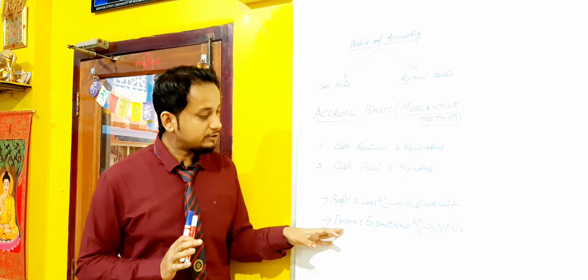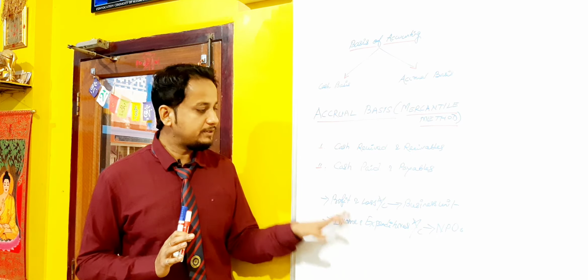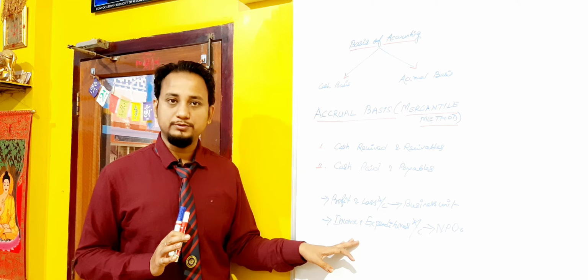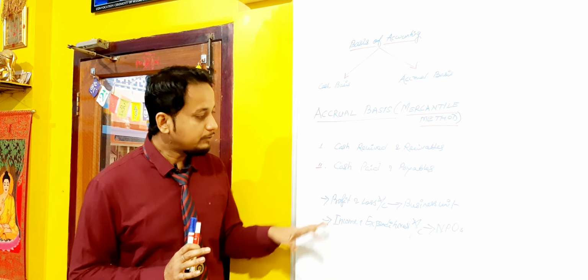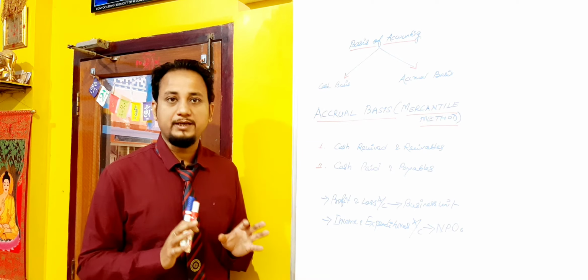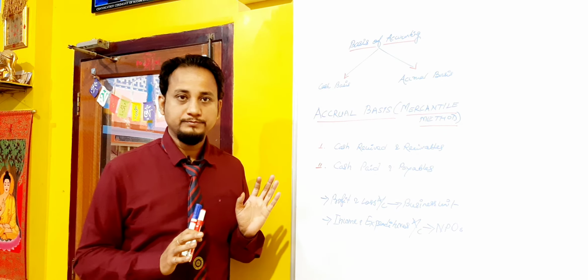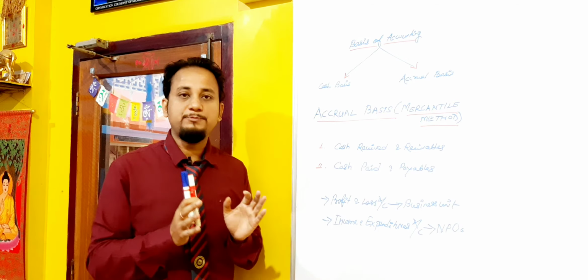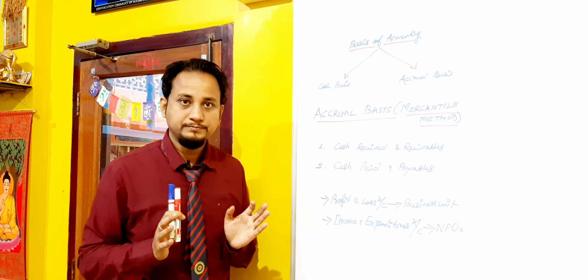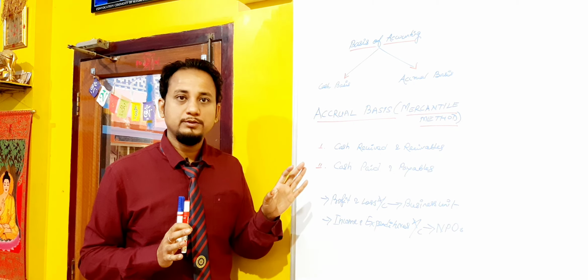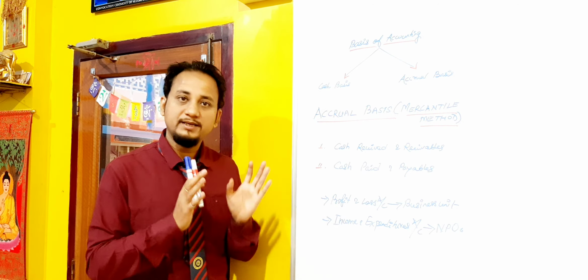Another account is called the income and expenditure account. This is very similar to the profit and loss account, but that particular account is prepared by NPOs, the non-profit organizations. So these are the two usual accounts we get by following the accrual basis of accounting. So the accrual basis and cash basis are different, and the accrual basis is called the most true accounts in comparison to the cash basis of accounting.